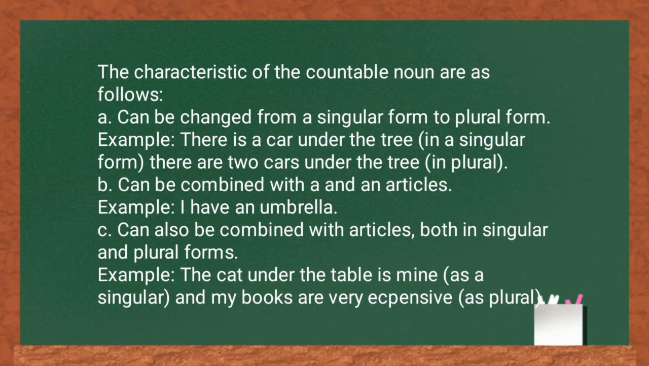B. Can be combined with a and an articles. Example, I have an umbrella. C. Can also be combined with the article, both in singular and plural forms. Example, the cat under the table is mine as a singular, and my books are very expensive as plural.